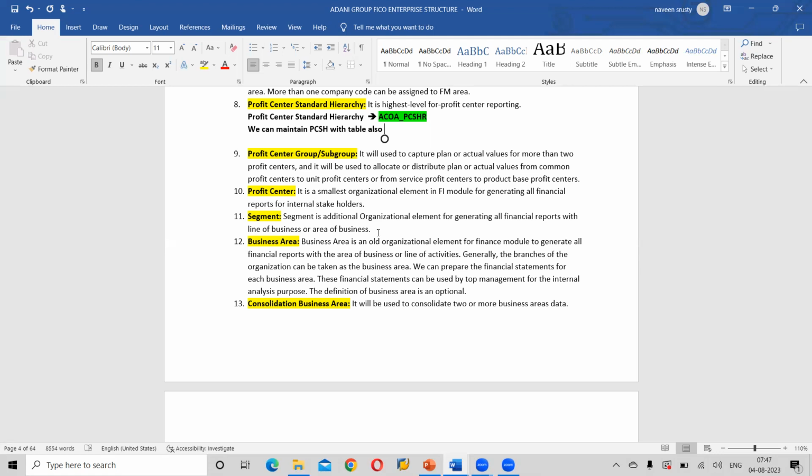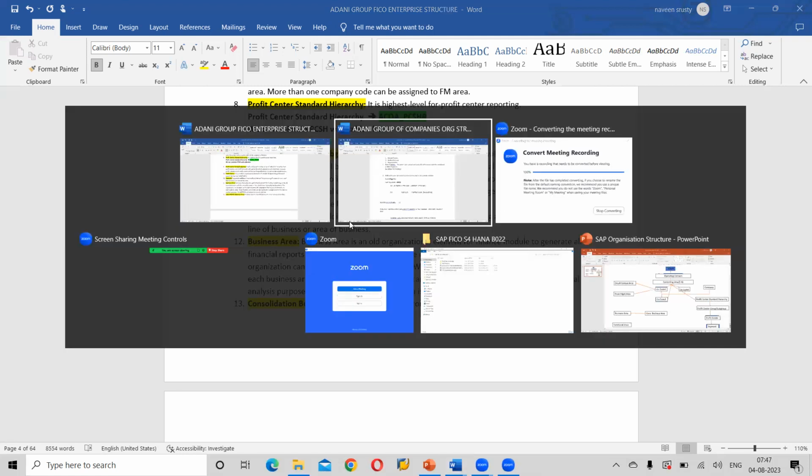So any questions on this? It works similarly. Business area and segment, as I said earlier, right? You can see here, it is also working as a line of business, area and branch. So it works the same. But from ECC 6 onwards, business areas are becoming optional. But again, in the projects I saw from 2020 and 2021 onwards, they are using both. For area, business area, branches, they are using business areas, and for products, they are using segment. So we are going to do the same in our project also.